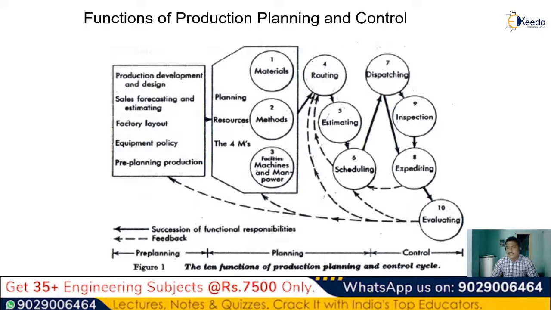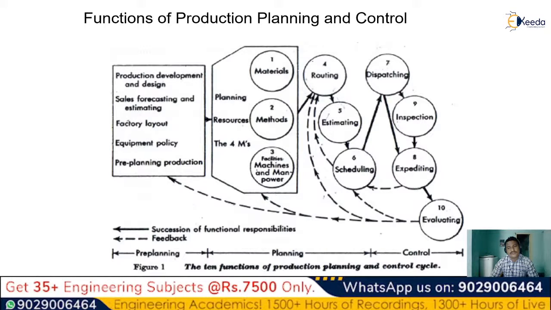Once we properly plan that, we have the next topic, which is the routing of this process of machines and manpower, from which we estimate the data, which is called estimating. Then comes scheduling, or planning for each of the parts, which is generally called our scheduling process. Once the scheduling is done, everything will be prepared as per the schedule.